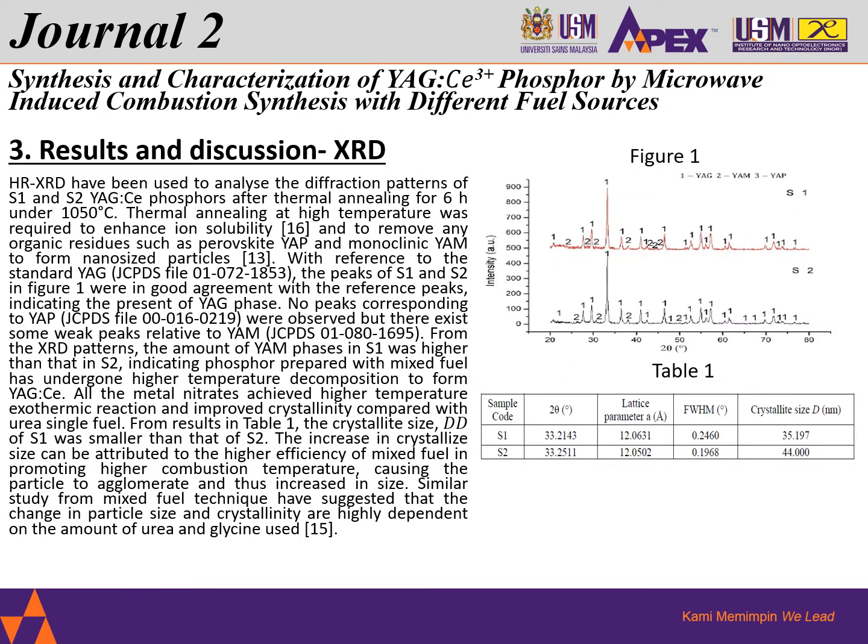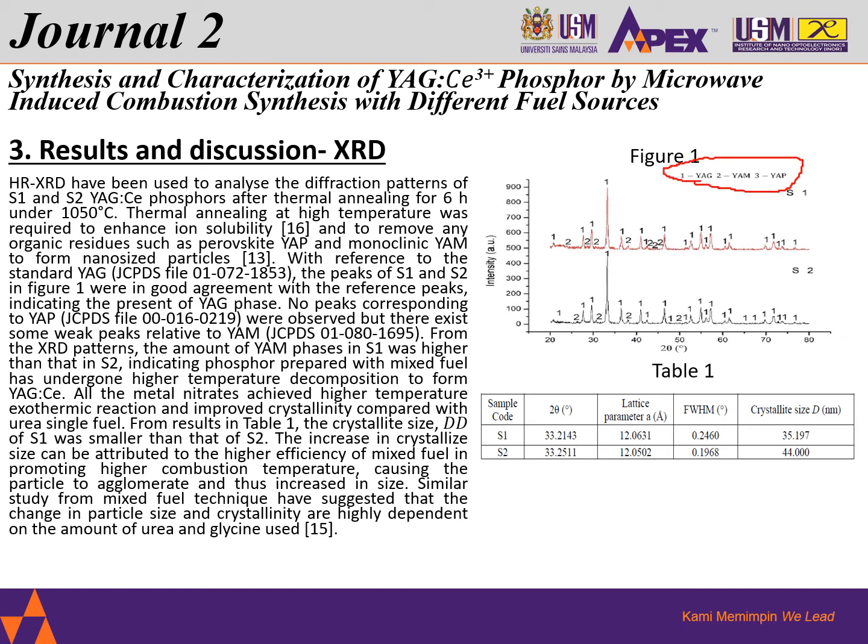Now in this chapter we will discuss the results and discussion, covering the XRD characterization. The XRD is done between S1 and S2 samples, and from figure 1 we see the outcomes of the XRD showing the YAG, YAM and YAP phases.